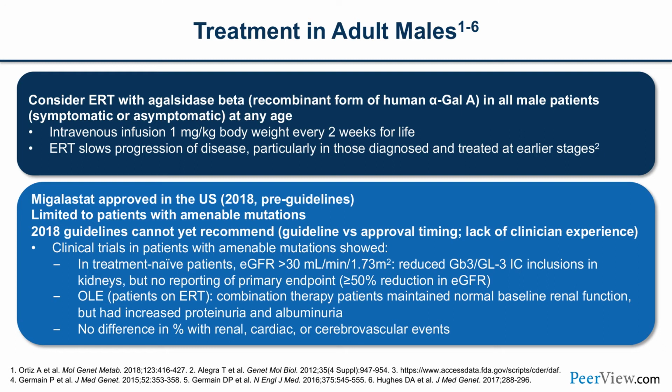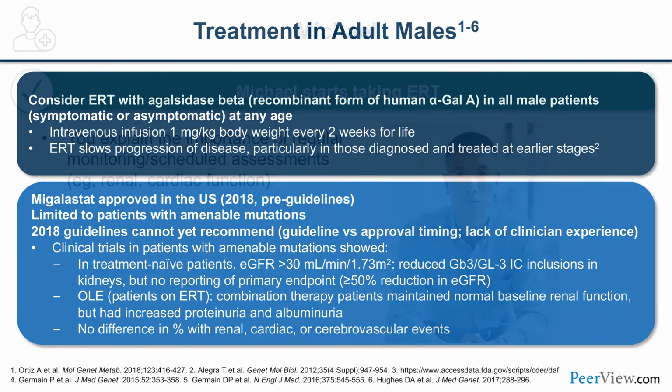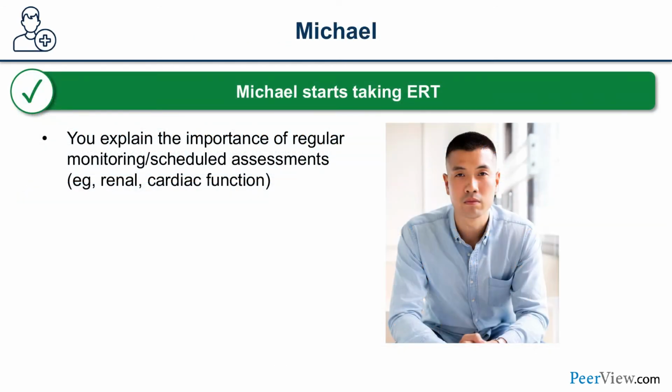As mentioned, he had a non-amenable mutation. So in that setting, he will not be a candidate for the chaperone therapy. So as far as enzyme replacement therapy is concerned with agalsidase beta, which is a recombinant form of the human alpha-gal A enzyme, it should be considered in all males, symptomatic or asymptomatic, and at any age. So Michael decides to start taking ERT. You explain to him the importance of regular monitoring. This includes kidney, cardiovascular disease, and a lot more.